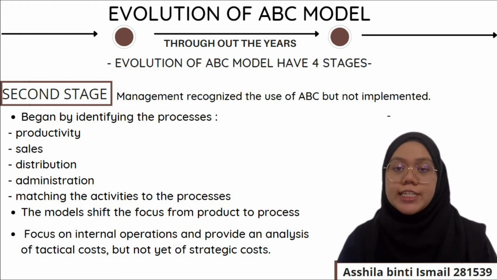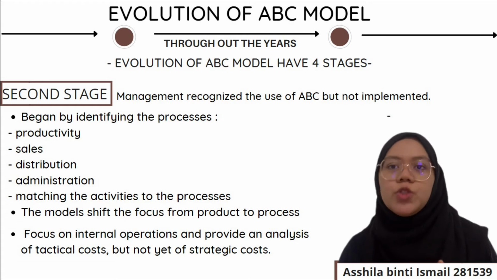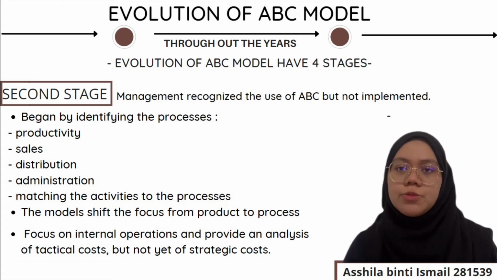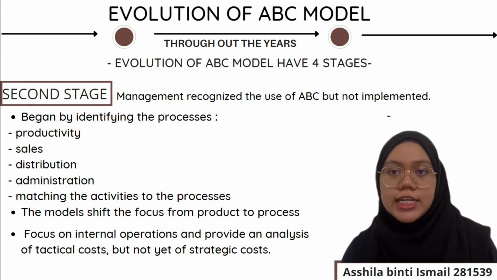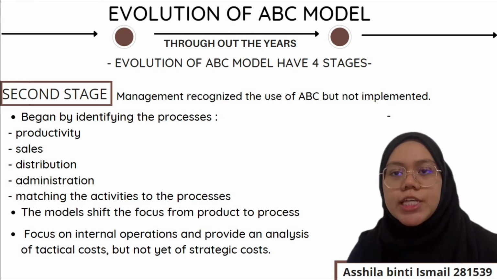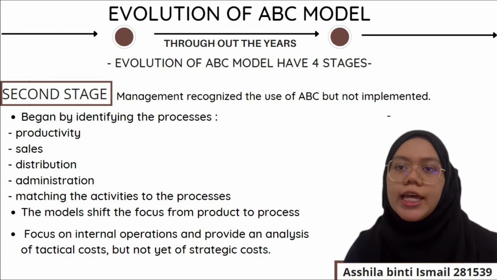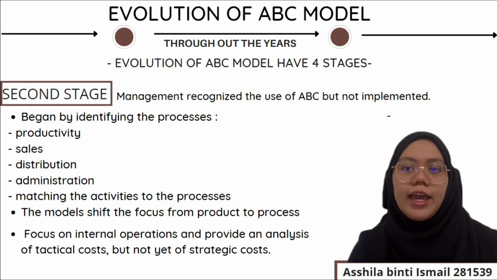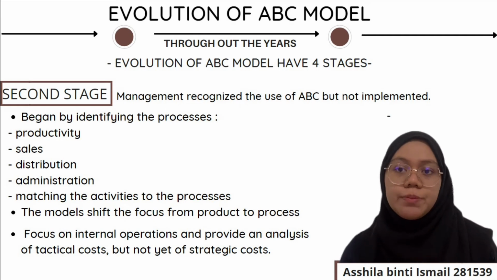So as for the second stage, the models shift the focus from product to process. Unlike the first stage models, which begin by identifying the activities with which costs were connected, the second stage models begin by identifying the process: productivity, sales, distribution, and administration, and then matching the activities to the processes.